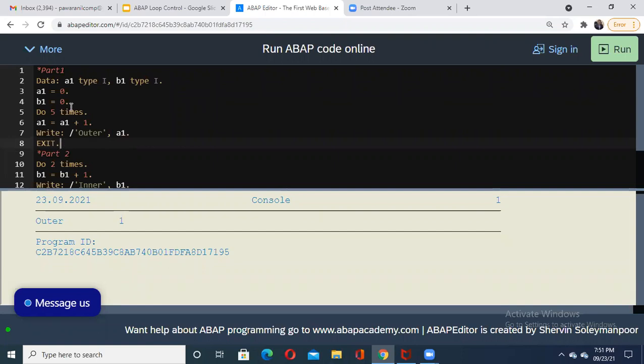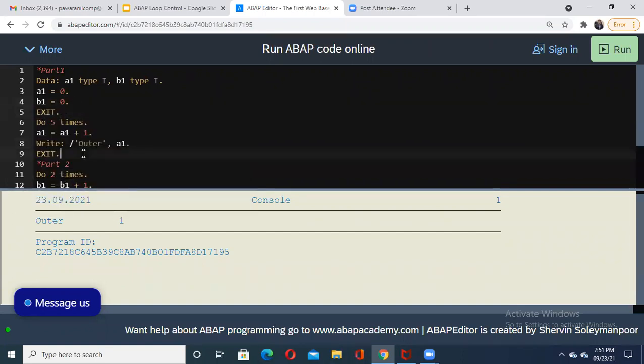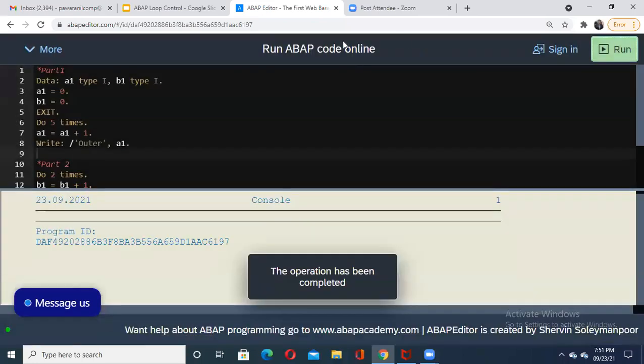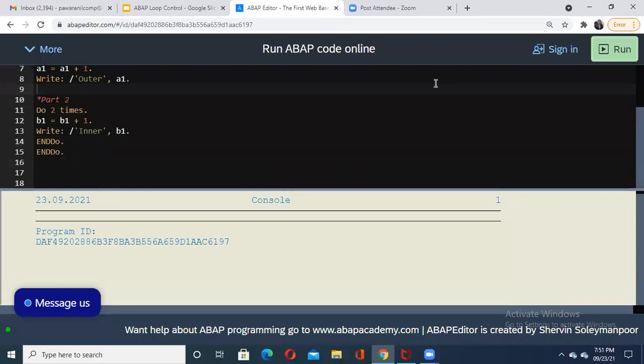Suppose I write this exit after a1 and b1 are 0, there would not be any output here. If I write one exit here, there would not be any output for this code, not even outer 1. Immediately it exits after this variable declaration or data statement declaration. We are not getting any output, though the other statements and the entire code are written here. So this is your exit statement.